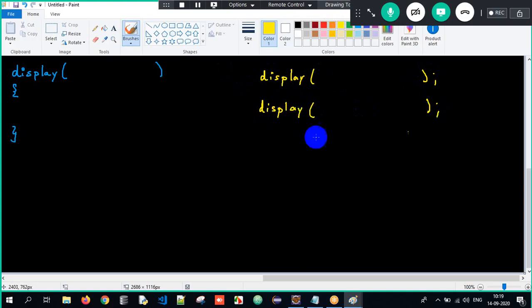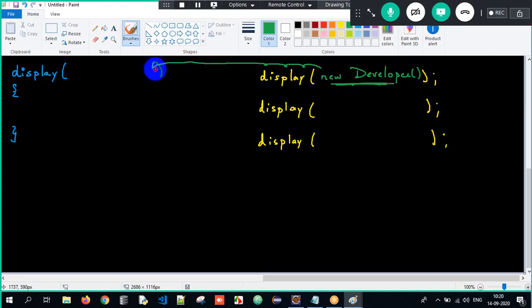Now, guys, you are supposed to be very smart. I am passing an object of developer, not 10 or 20. That will get stored into a reference D, which is of type developer only. That is called specialization.